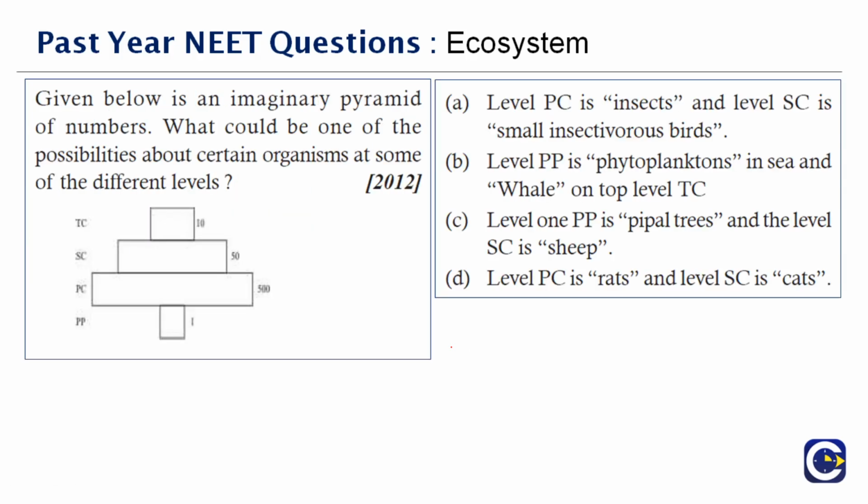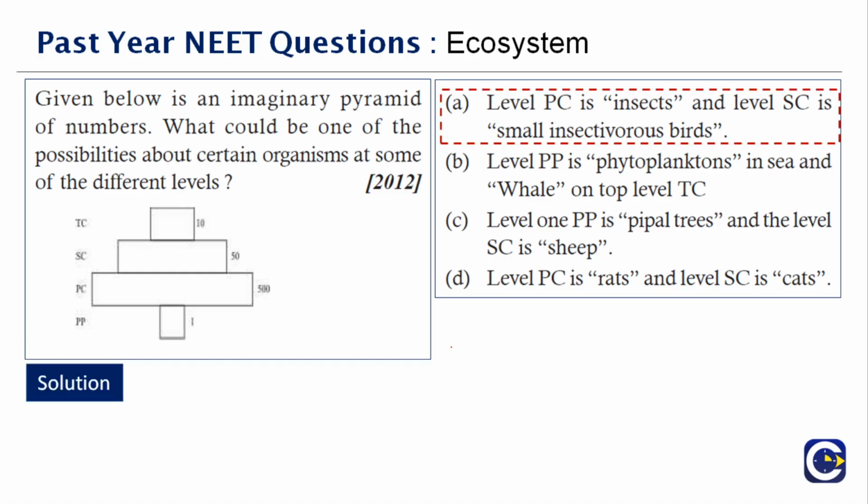Next question here. Given below is an imaginary pyramid of numbers. What could be one of the possibilities about certain organisms at some of the different levels? The correct answer is option A. Level PC in insects, level SC is small fish. So what do PC and SC stand for? Maybe that you should know. I'm talking in terms of ecology, right?